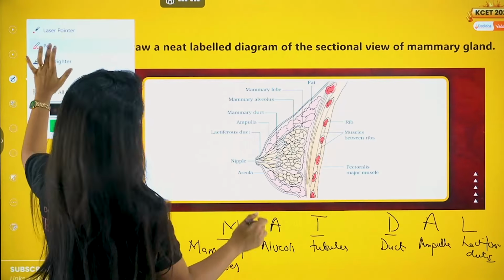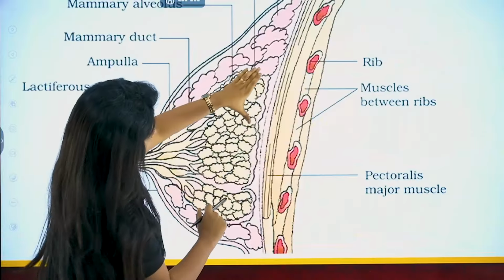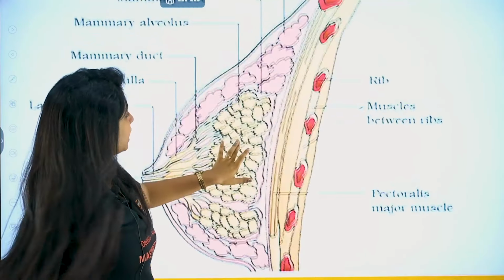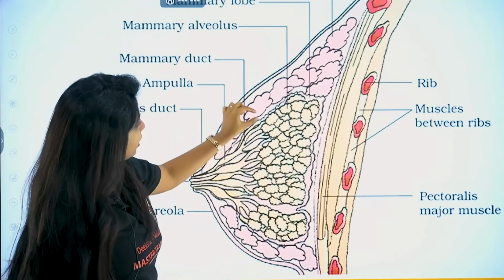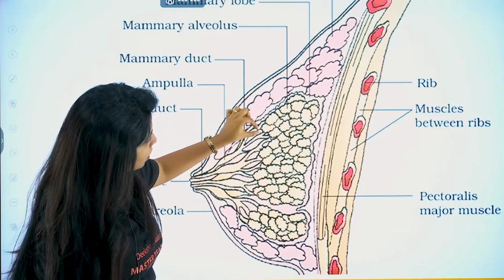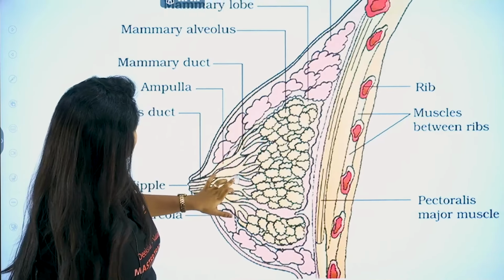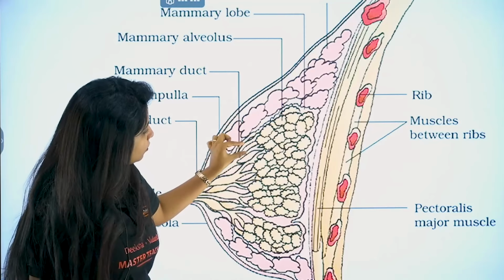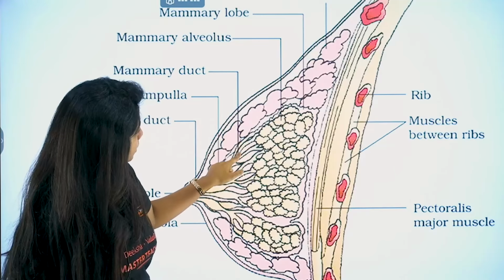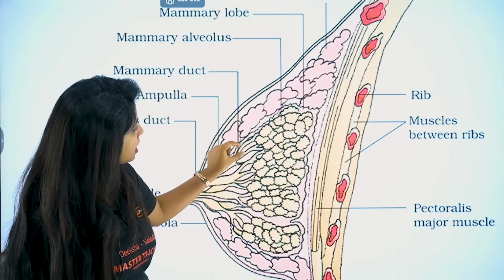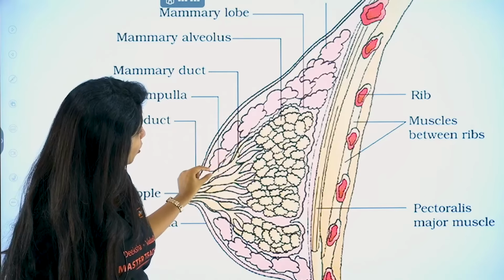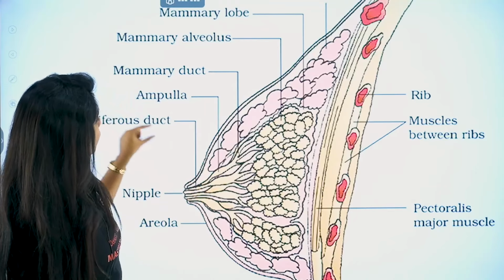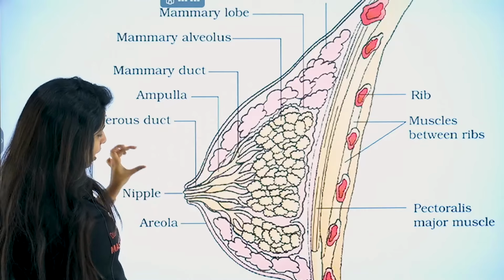Now see the picture. These are some mammary lobes. Okay, they are what? The mammary lobes. Inside that you have the alveoli. Alveoli, my dear children, if at all you see this gap, one tubule, second tubule. Tubule is not being mentioned over here, but you should know. Tubules come together to form the duct. So this is the duct. Ducts come together to form what? The ampulla. This is the ampulla. The ampulla comes together to form what? The lactiferous duct.